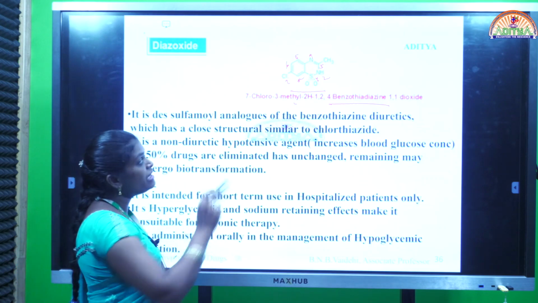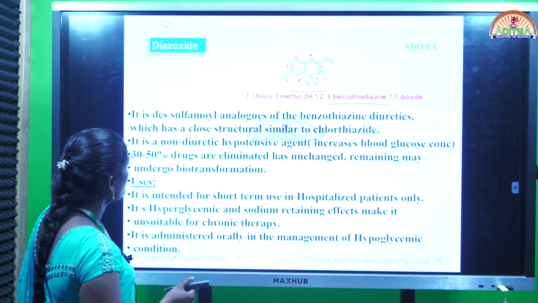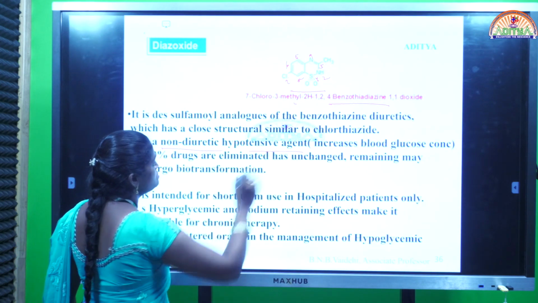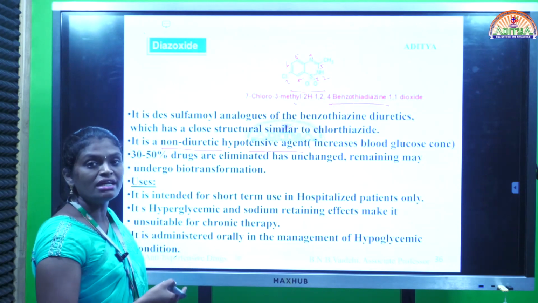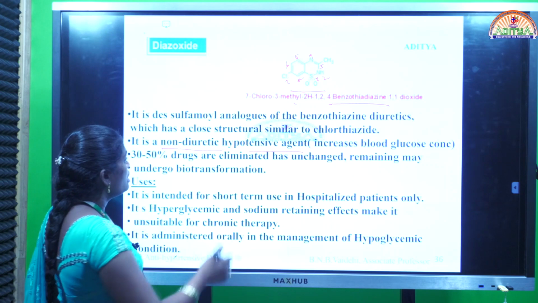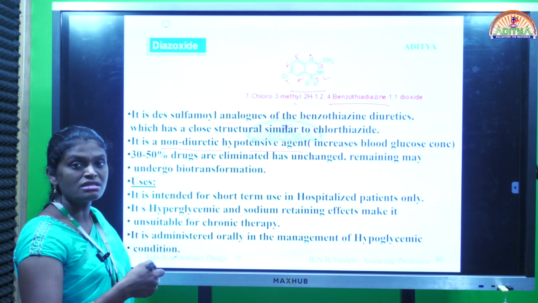This structure is similar to that of thiazide diuretics. That's why this is called non-diuretic hypotensive agent. But it is not having any diuretic action. But structure is similar. But it has hypotensive action. Hypotensive action means it reduces blood pressure.